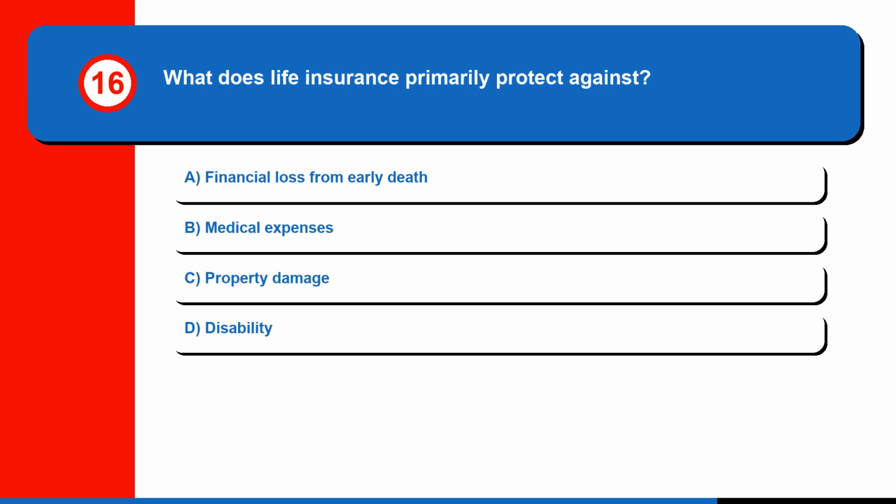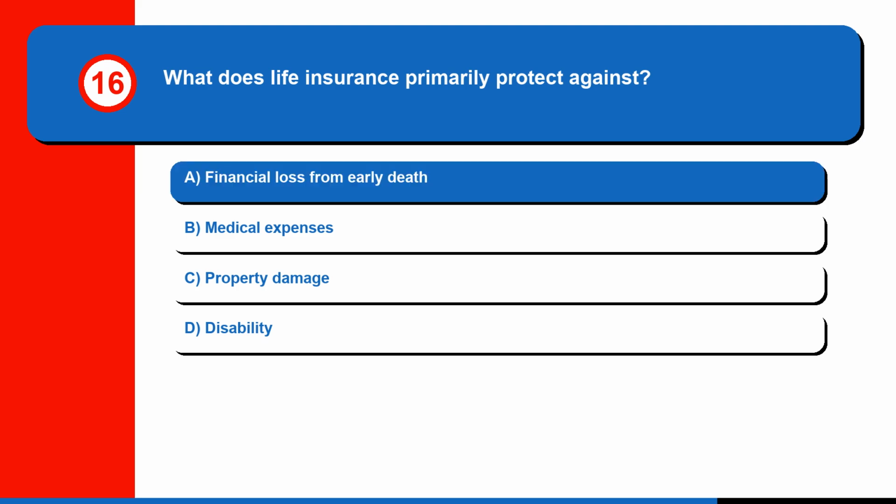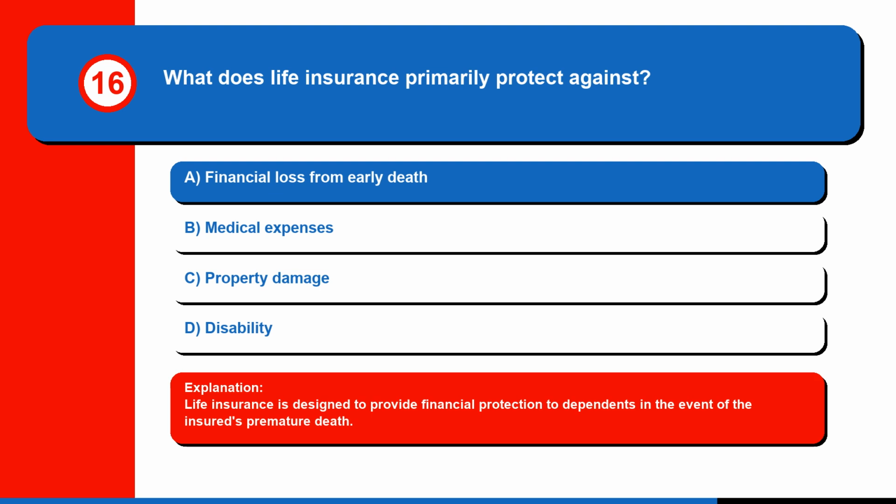Question 16. What does life insurance primarily protect against? A. Financial loss from early death, B. Medical expenses, C. Property damage, or D. Disability. The correct answer is A. Financial loss from early death. Life insurance is designed to provide financial protection to dependents in the event of the insured's premature death.